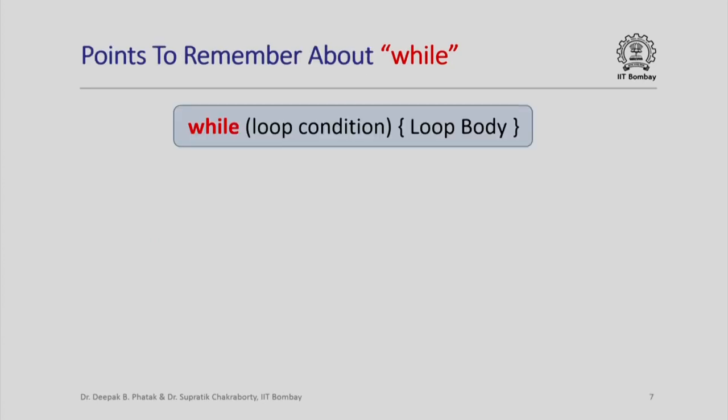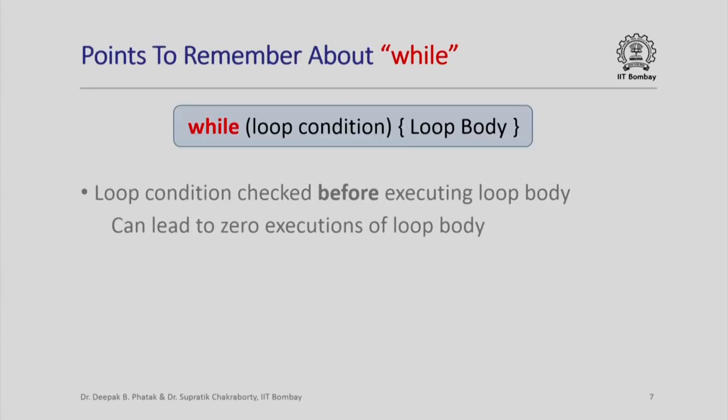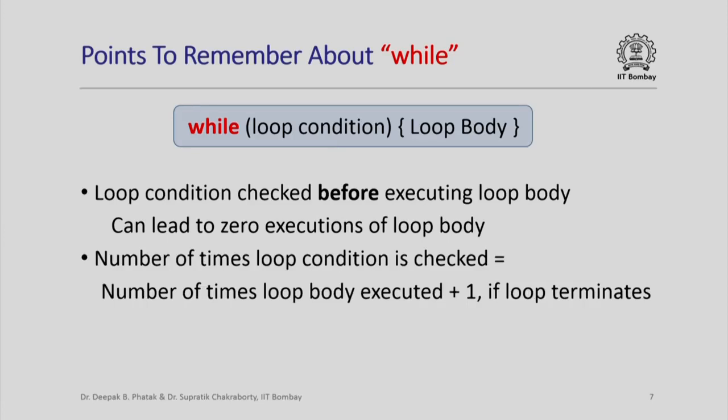Now the points to remember about while loops in C++ are that the loop condition is checked before executing the loop body. So if the loop condition is false the very first time we are checking it, then the loop body will not be executed at all. If the loop indeed terminates, then the number of times the loop condition is checked is exactly one more than the number of times the loop body is executed. And where does this additional one come from? This additional one comes from the last time the loop condition is checked, when it evaluates to false, and then you exit from this loop without executing the loop body.